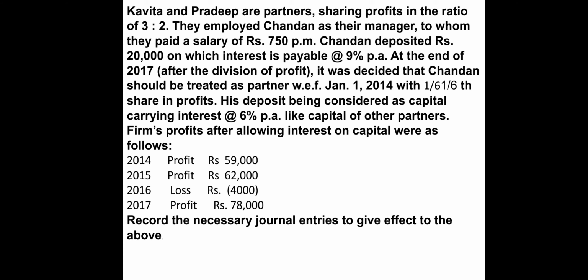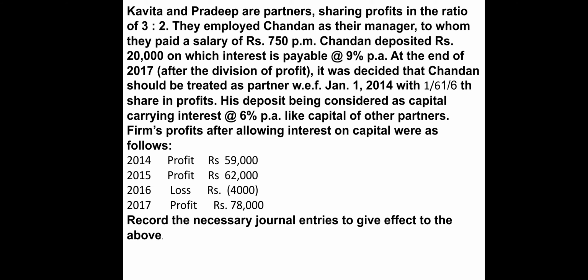So the first thing is, when Chandan was a manager, he got a salary of 750. And the second thing is, he had given a loan to the firm, so he was getting 9% interest on the loan. Now that Chandan is converted into a partner, he is not going to get the salary first of all, right, because he is no more a manager.